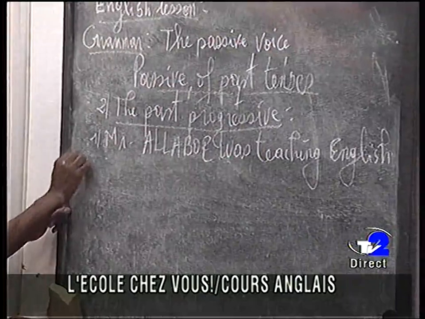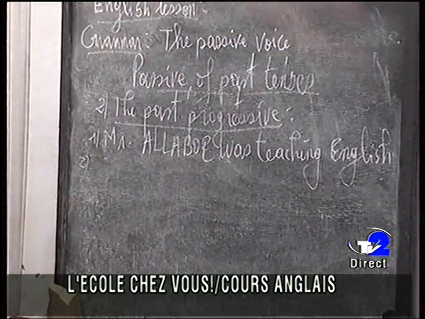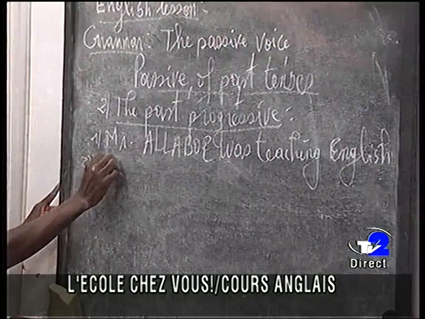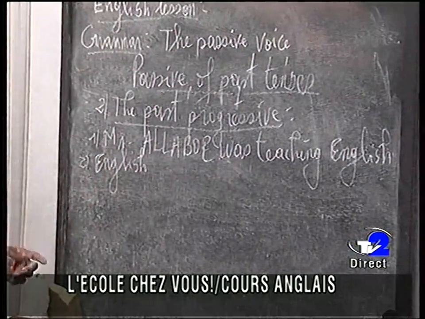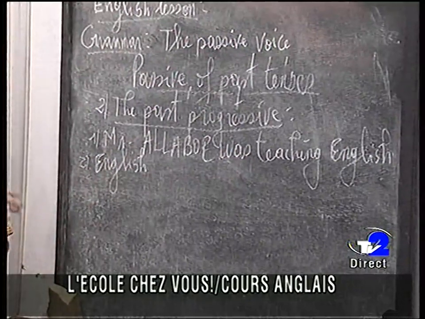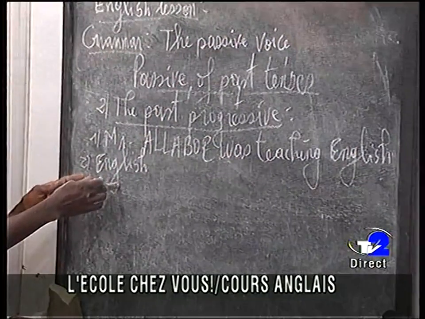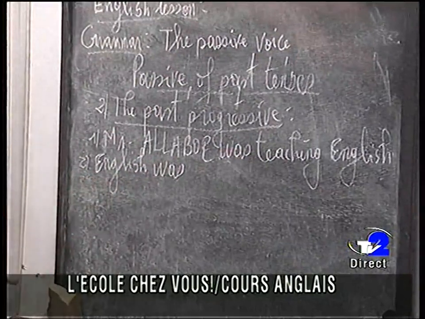Now, let us transform this sentence from active to passive voice. English. We are going to use to be in simple past for English. Third person singular, was. English was.